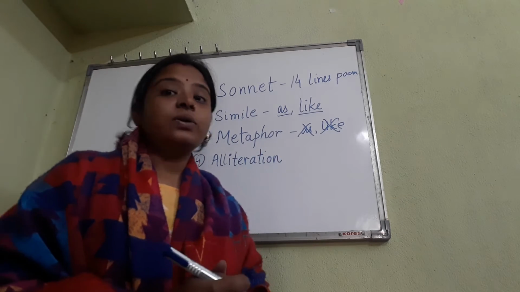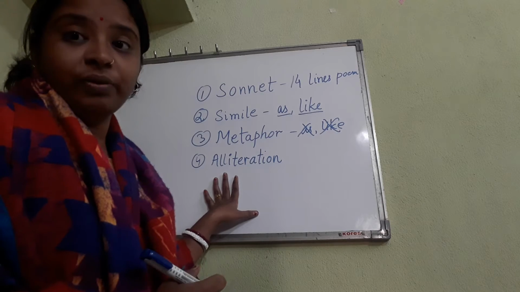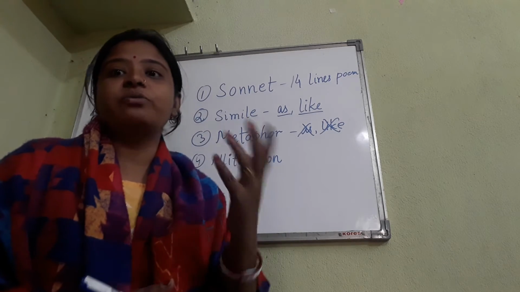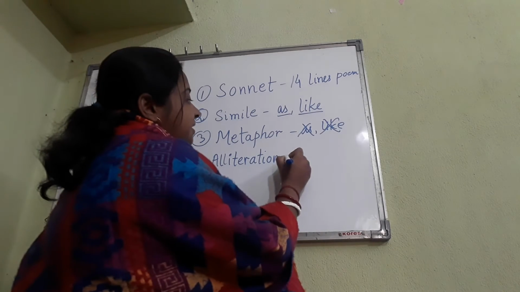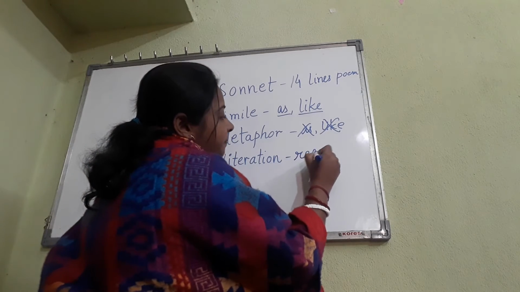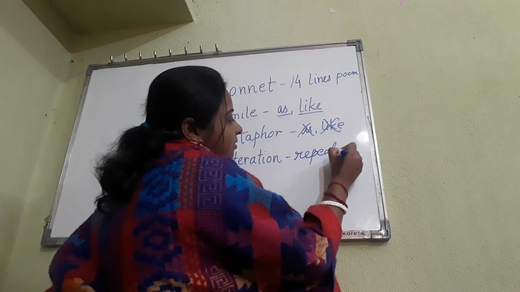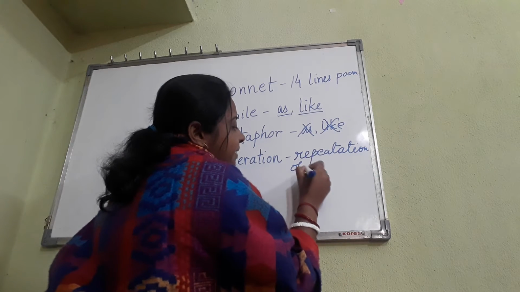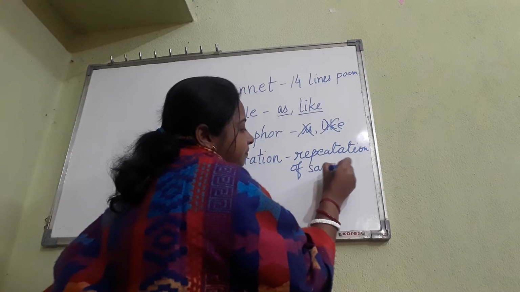Okay, now coming to the fourth one, alliteration. When there is a repetition of the same word or same sound many times. Okay, this is the repetition: repetition of the same sound or word.